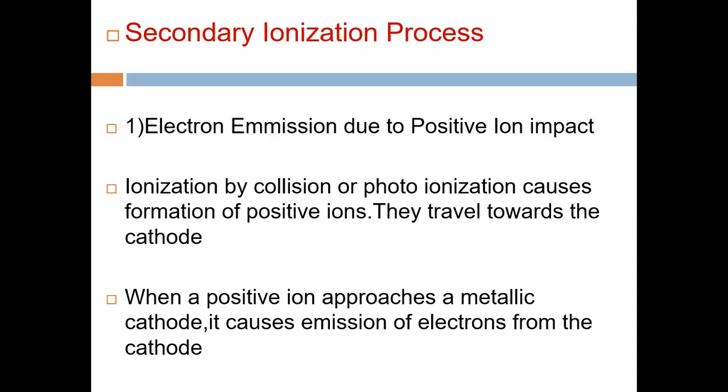When the positive ion approaches a metallic cathode, it causes emission of an electron from the cathode. This is nothing but the ionization due to positive ion impact. It means there is an impact of the positive ion on the cathode surface, and due to this the electrons are released. So it is called electron emission due to positive ion impact. See the simple diagram for that.